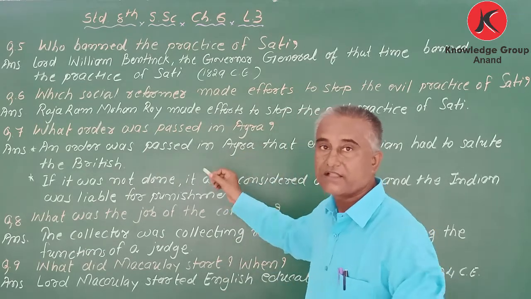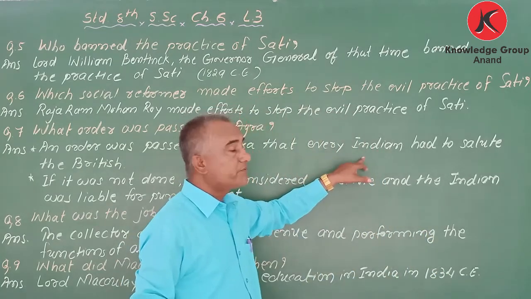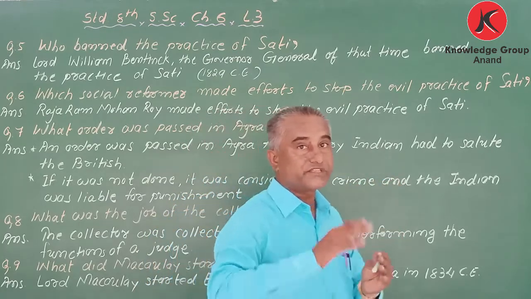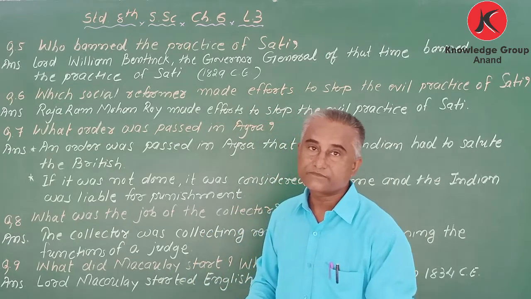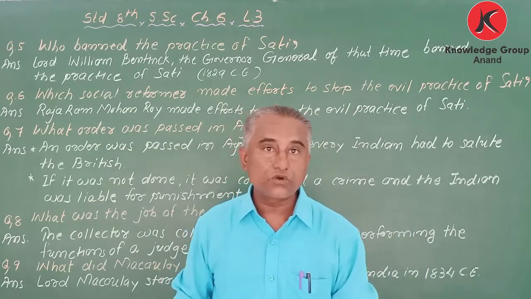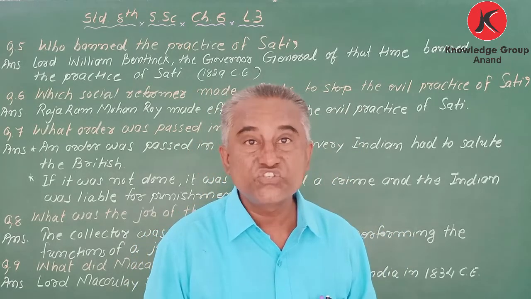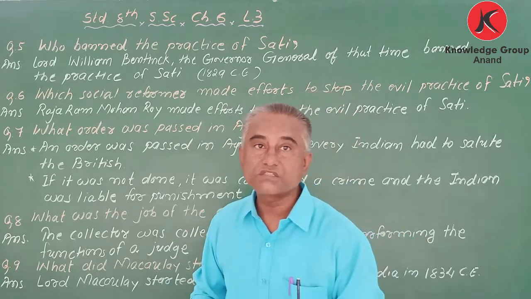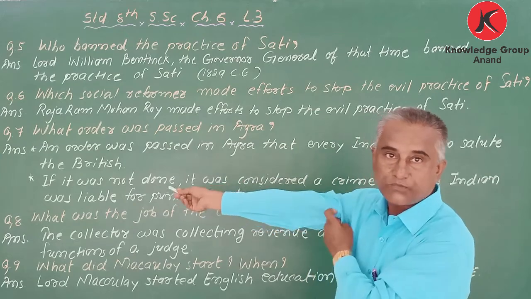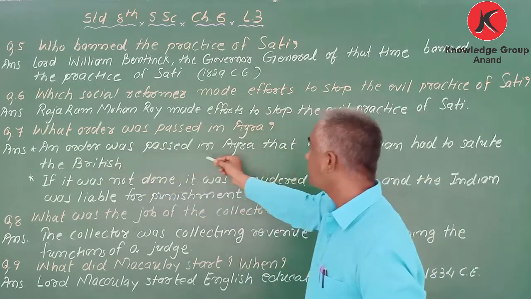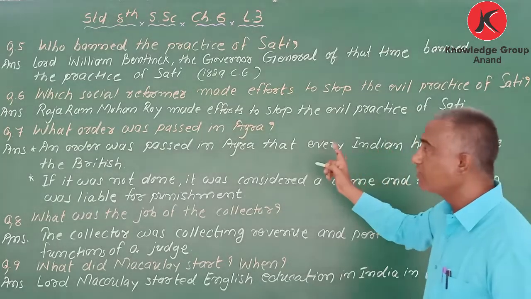An order was passed in Agra that every Indian had to salute the British. And my dear student, if they did not do it, it was considered a big crime. They put them in jail. Okay. So what order was passed in Agra? An order was passed in Agra that every Indian had to salute the British.